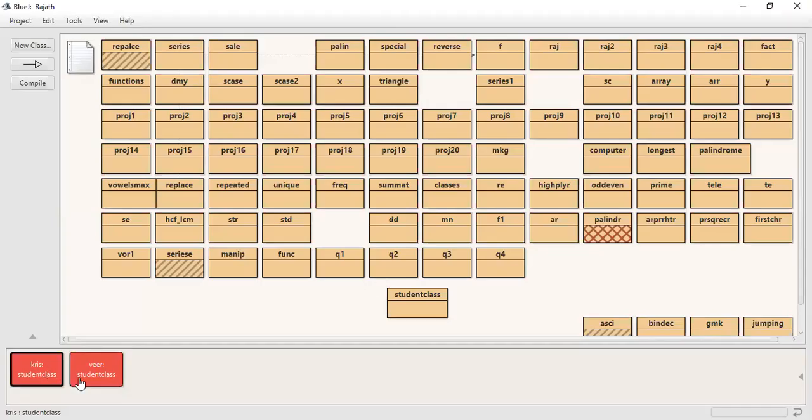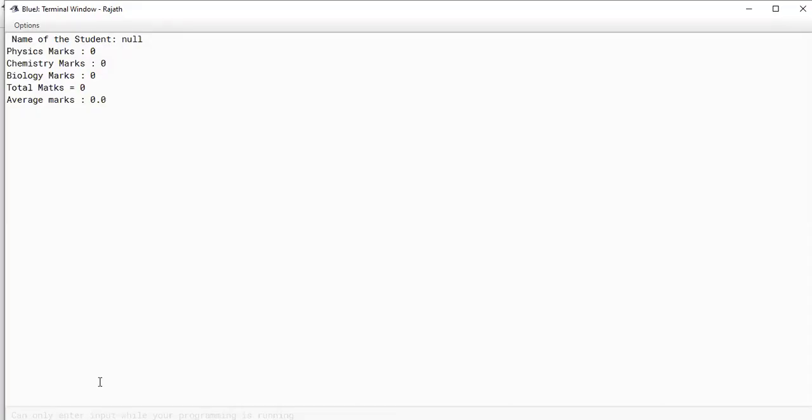Example, now you see, I click on wheel. I call the display function for wheel. Nothing is there now. See, same variable names, physics, chemistry, bio, everything the same, but he is a different object. His marks are this as of now. This is not the same mark.